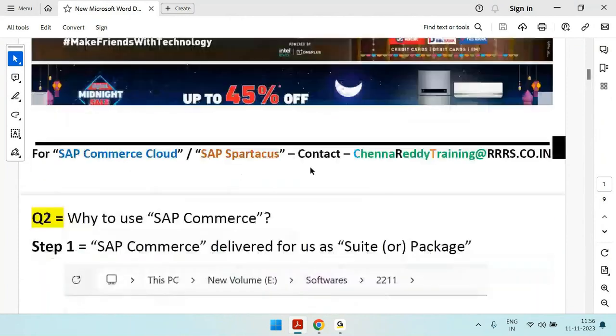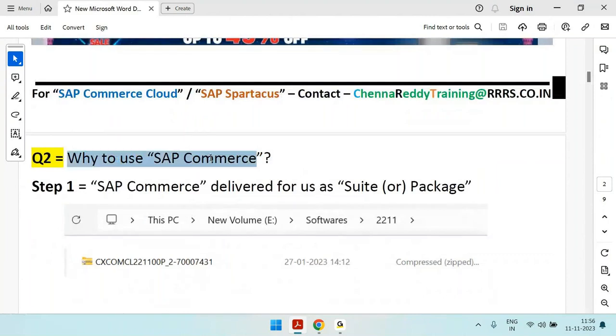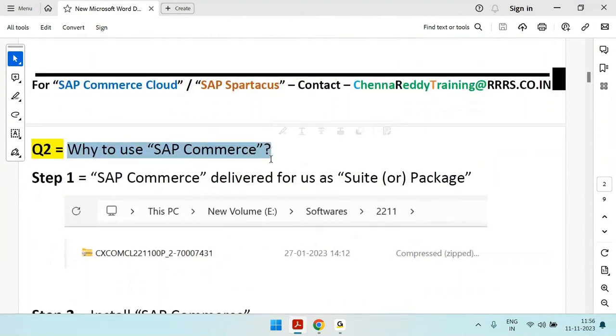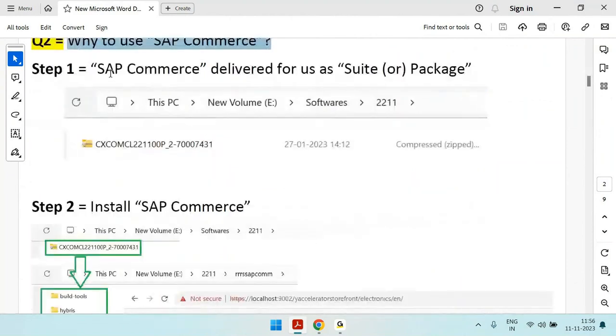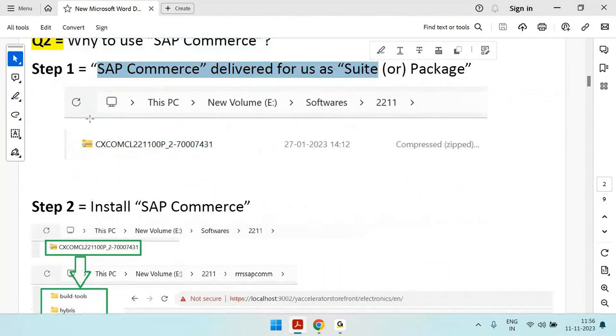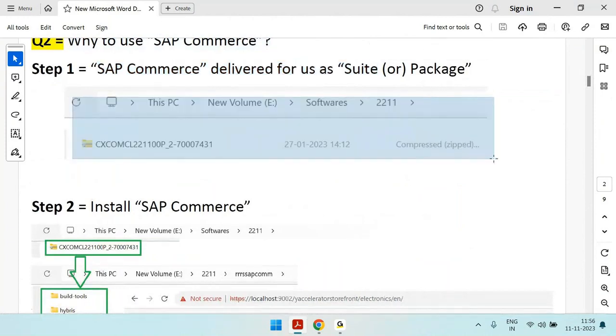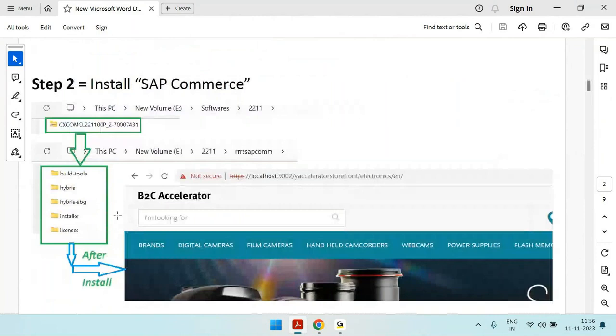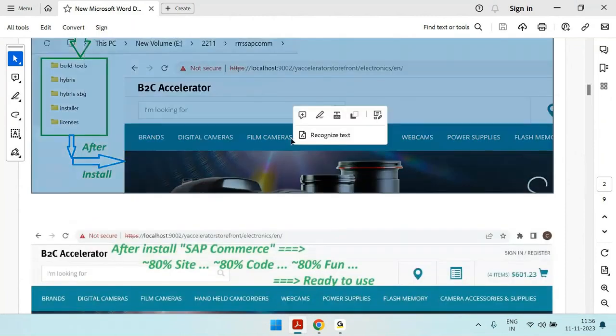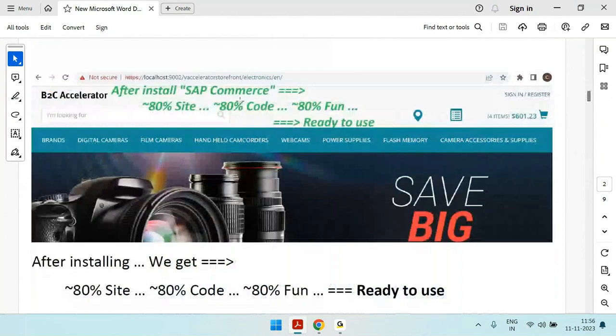See this one more time, please. I am saying why use SAP Commerce. If you use SAP Commerce, you get big advantages. What is the advantage? I just downloaded the SAP Commerce software and I just installed it. After installation, you can see I am getting a ready-to-use site.